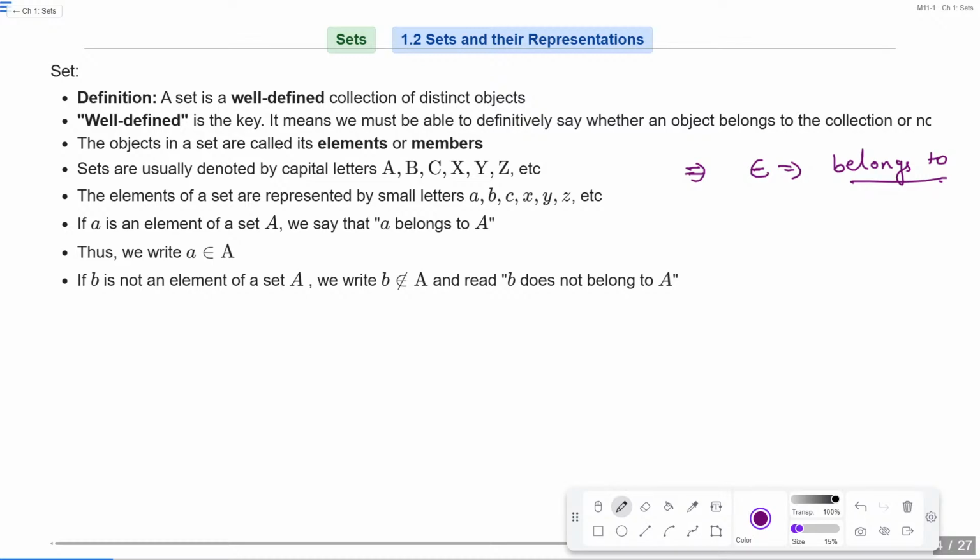Okay, it means if I say Mohit belongs to class 11th, it means Mohit is the student of class 11th, or you can say that Mohit is the teacher of class 11th. Is that clear? Okay, so this is your sign of belongs to.